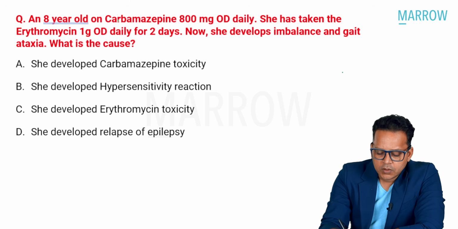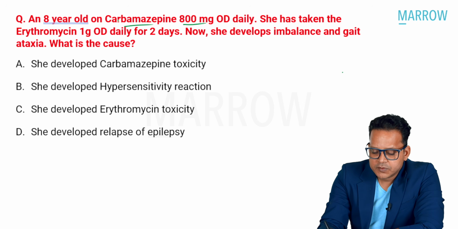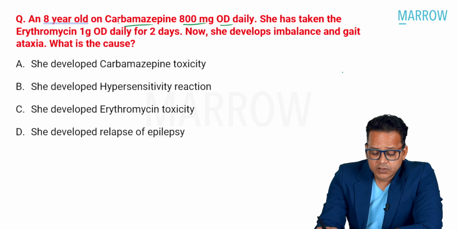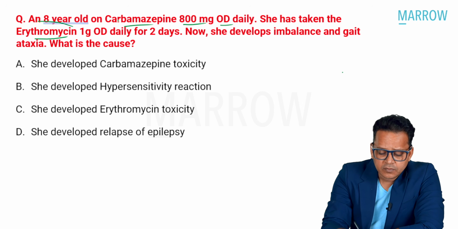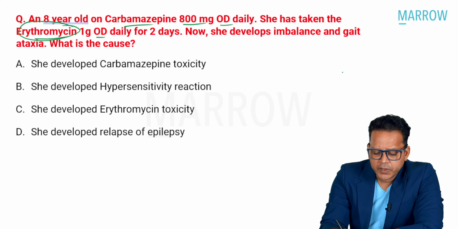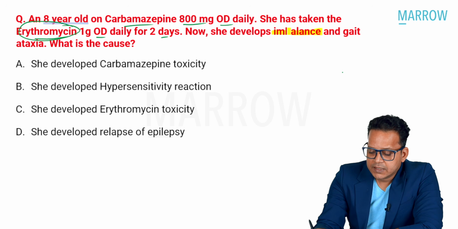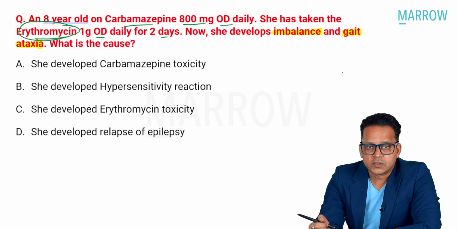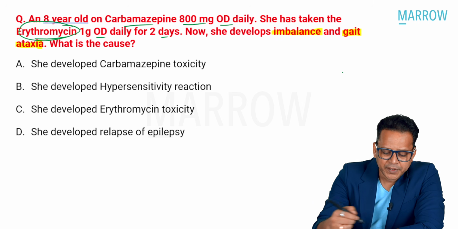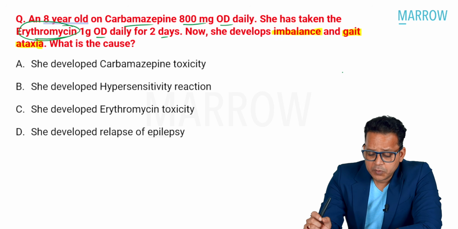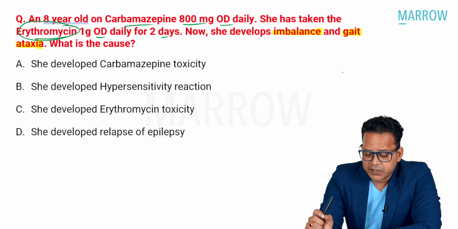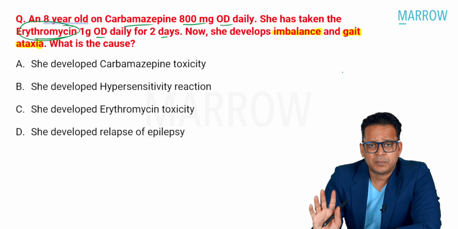An 8-year-old on carbamazepine, 800 milligrams once a day. She has taken erythromycin for some infection, possibly, 1 gram OD daily for 2 days. Now she develops imbalance and gait ataxia. What is the cause? Now let us look at the options to begin with. Option A, she developed carbamazepine toxicity. Option B, she developed hypersensitivity reaction. Option C, she developed erythromycin toxicity. Option D, she developed relapse of epilepsy.